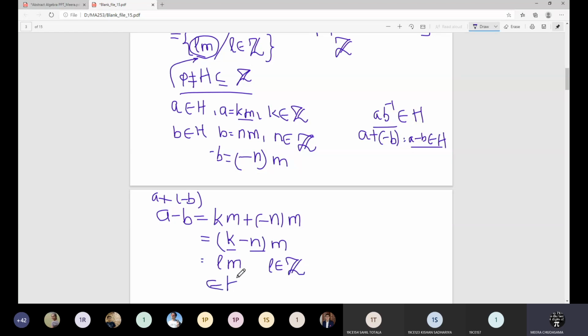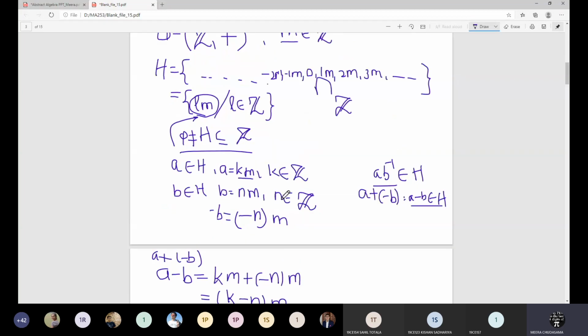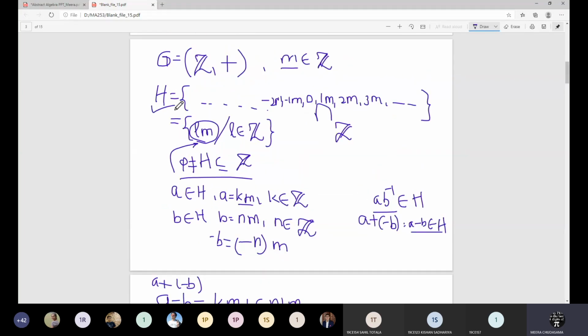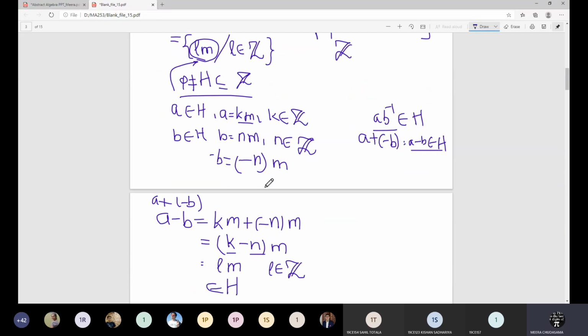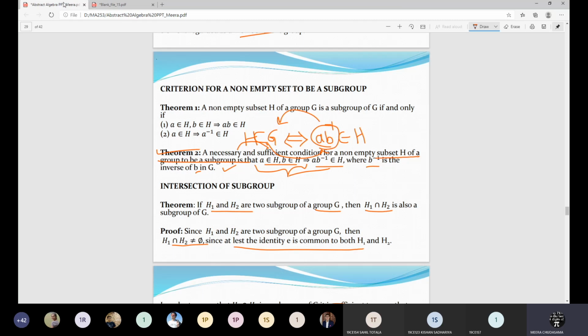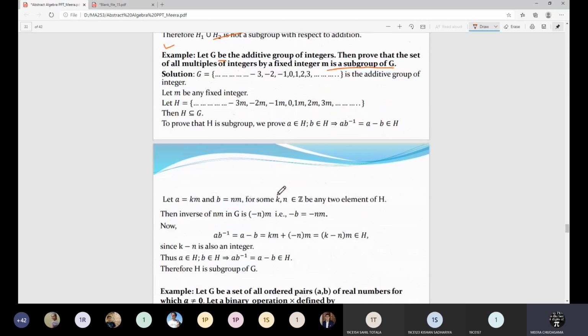H में होने के लिए वो M का मल्टीपल होना चाहिए, जहाँ पे वो मल्टीपल है, that has to be the integer, and therefore this belongs to H, and therefore I can say this H, that is the fixed M multiple, is a subgroup of the set of integers with respect to addition. Let me give you the solution of it. Let us see to it.